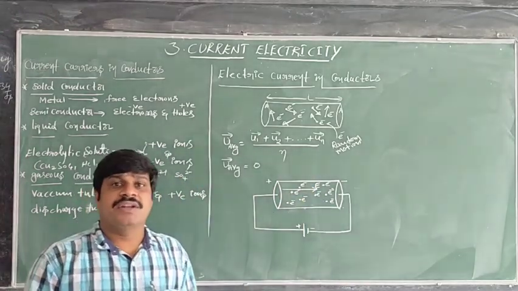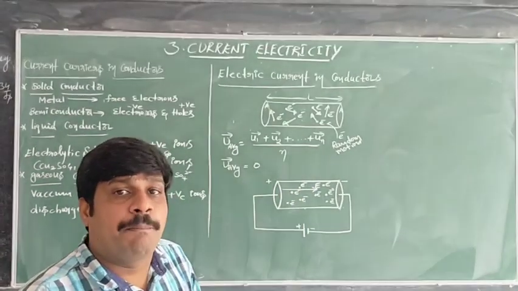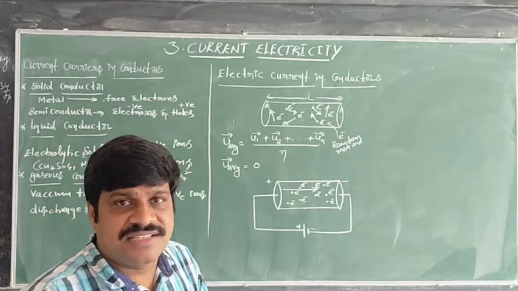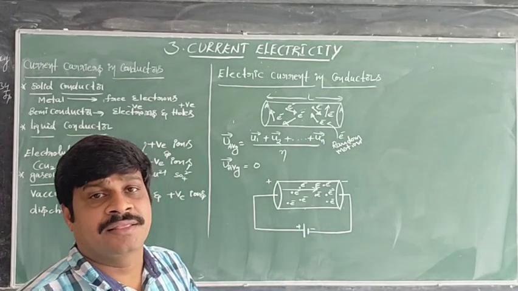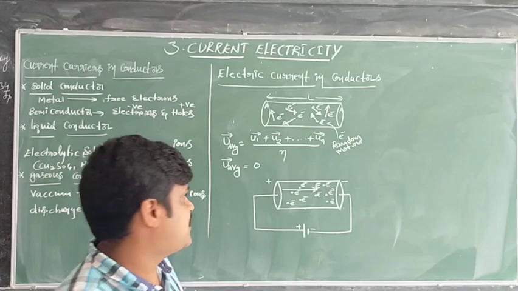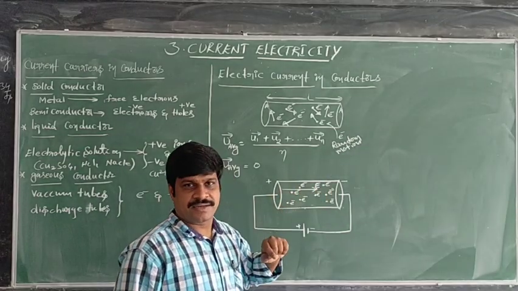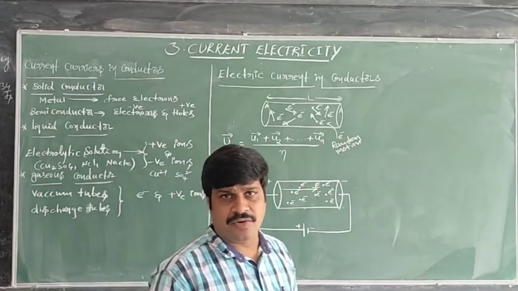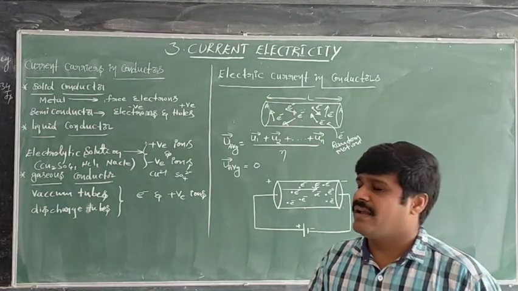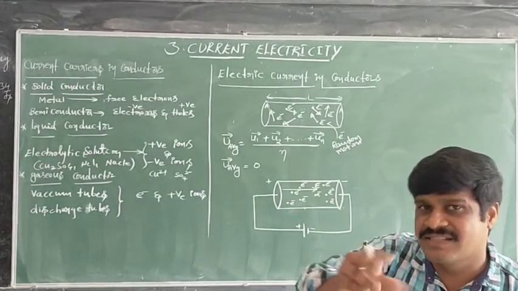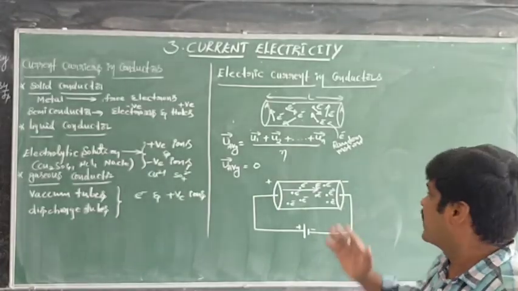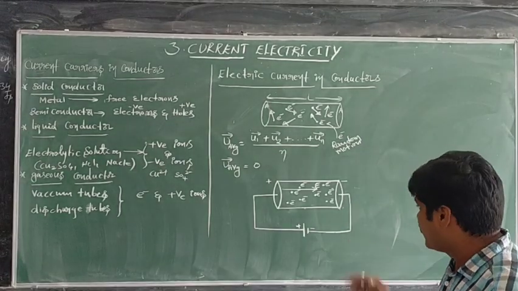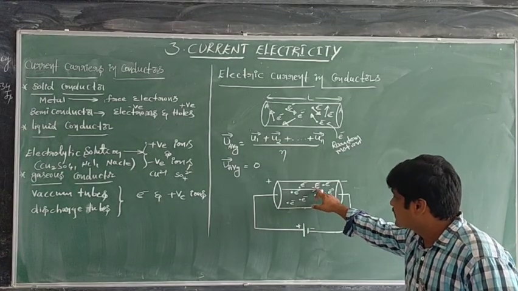Whenever a potential difference is applied across the ends of the conductor, an electric field is set up inside the conductor. In the last chapter we studied that the electric field inside a conductor is zero. Here we are studying that there is an electric field inside the conductor.